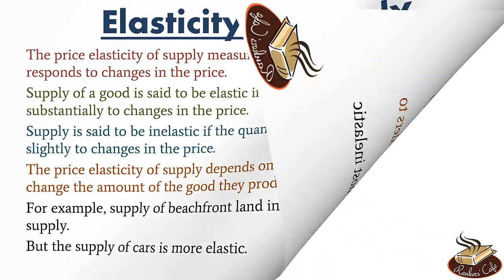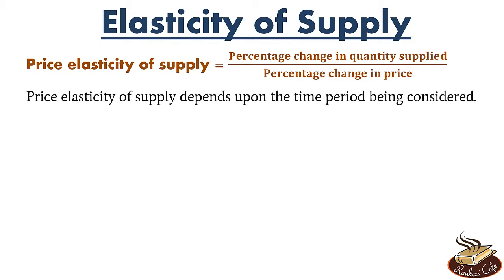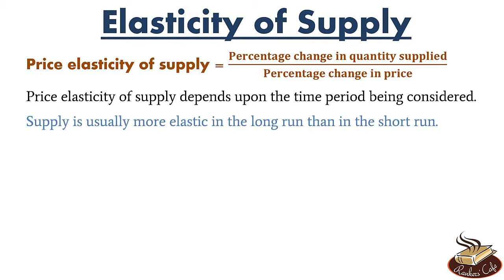Now in mathematical terms, elasticity of supply is defined as the percentage change in quantity supplied divided by the percentage change in price. Okay? And similar to the price elasticity of demand, price elasticity of supply also depends upon the time period being considered. Supply is usually more elastic in the long run than in the short run. Okay? This is similar to the elasticity of demand, and the reason is pretty similar.